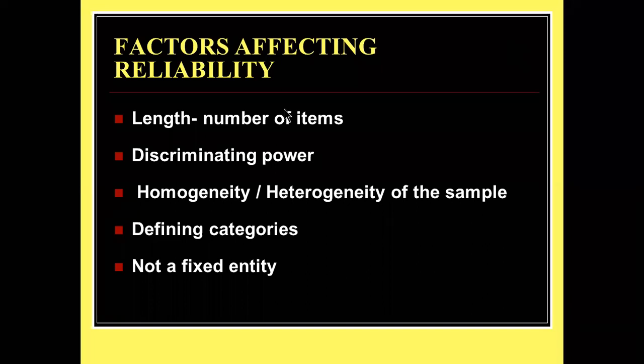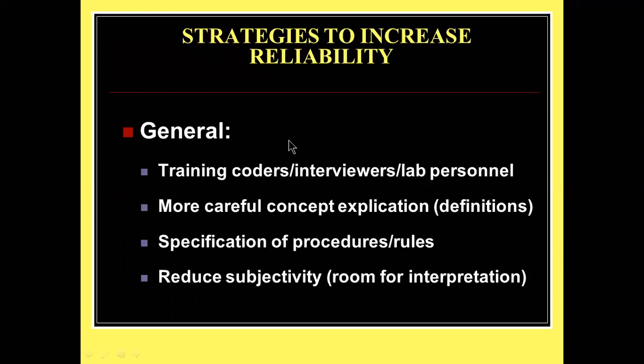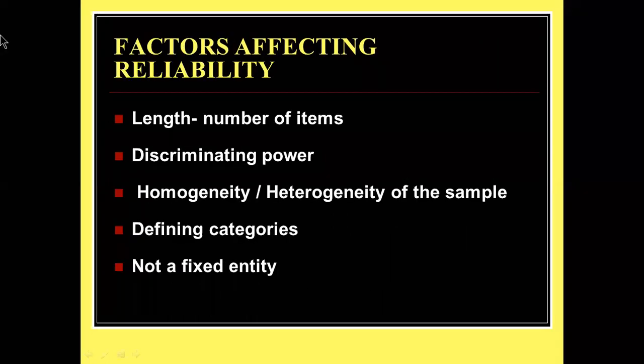Today we will start the reliability and validity second part. In the previous class, I explained to you about validity and reliability. Today we will start with the factors affecting reliability. There are five factors. First one is the length, the number of items. When you are preparing a tool, the tool should not have too many items. Items means each question. If you have more items in your questionnaire, definitely that will affect the reliability.